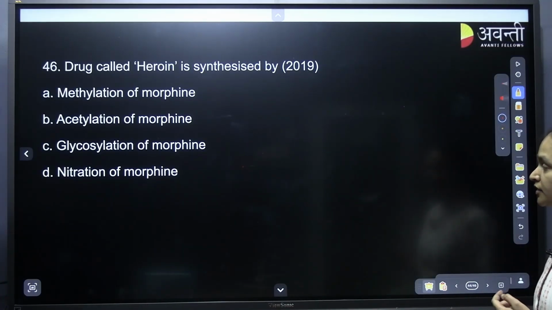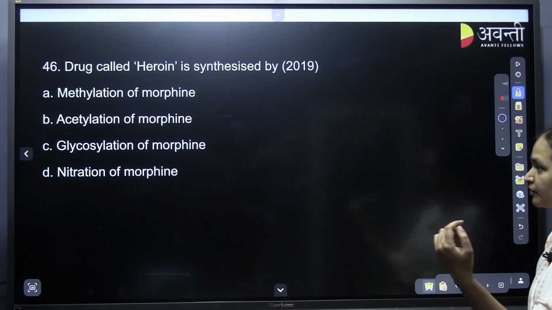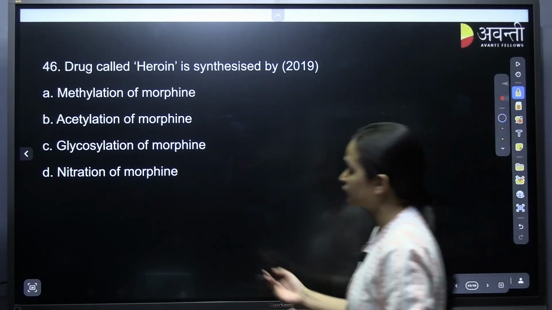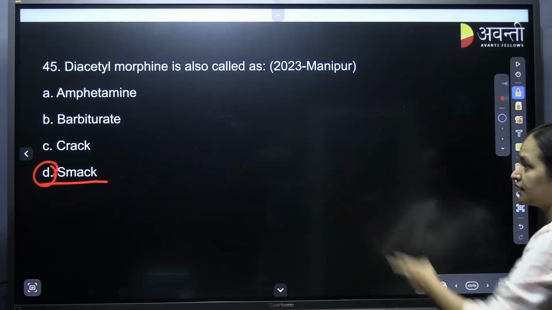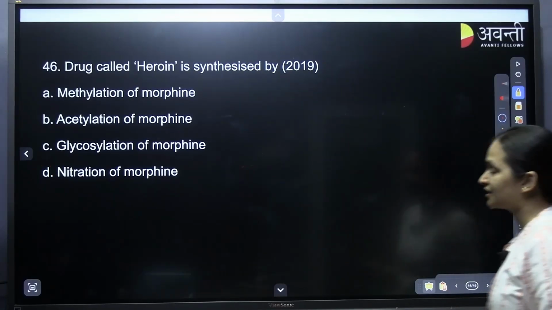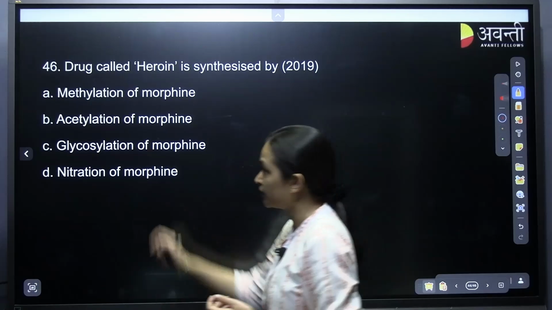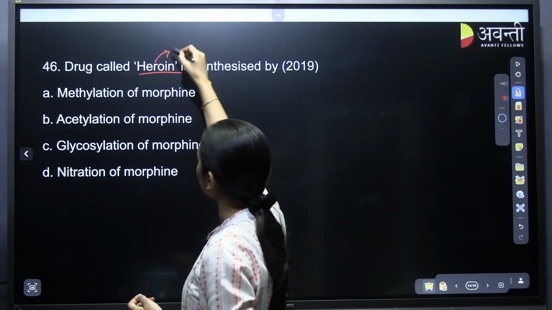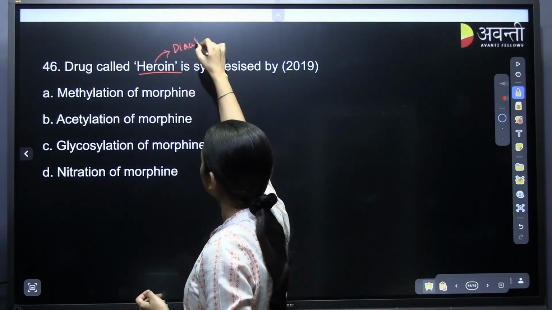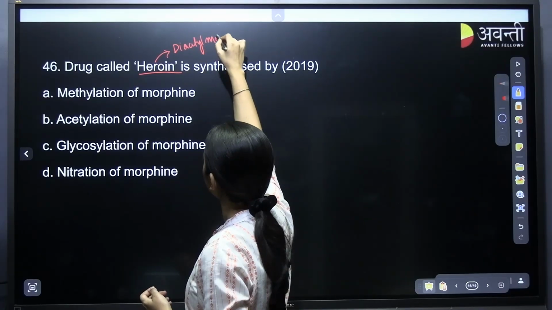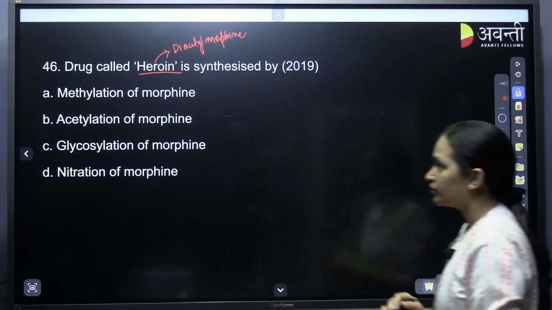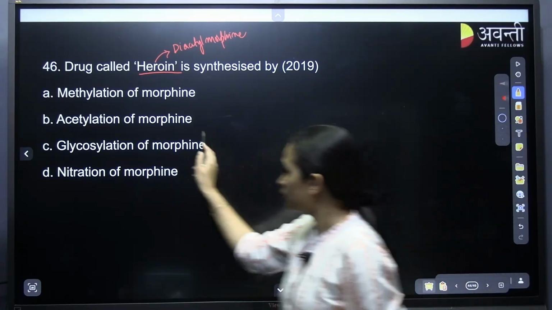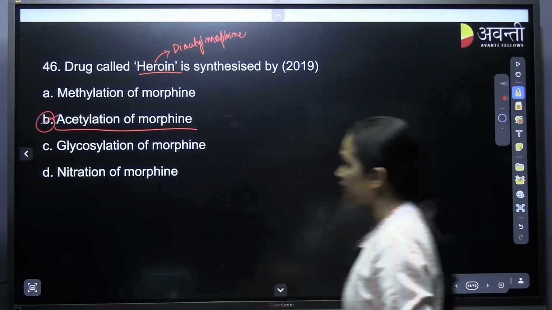The drug called heroin is synthesized by acetylation of morphine. Diacetyl morphine, that is what we call heroin. So diacetyl means acetylation of morphine, easy as that. B for Bombay is the correct answer.